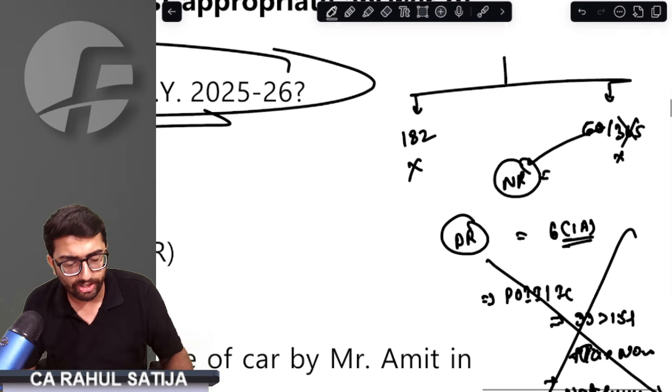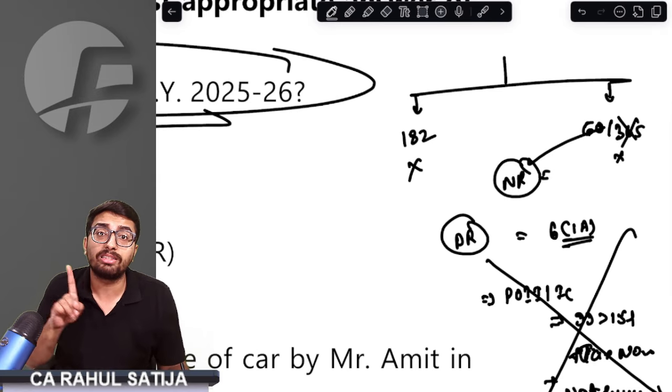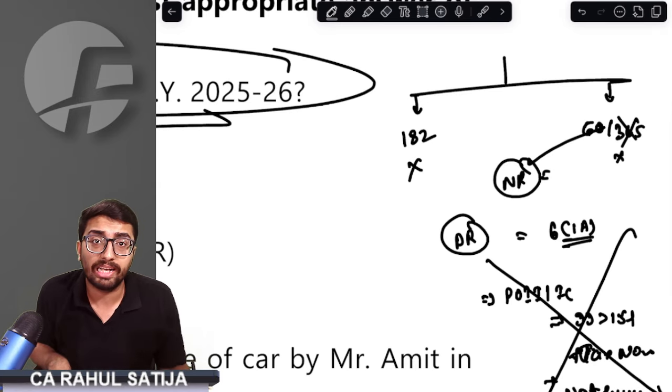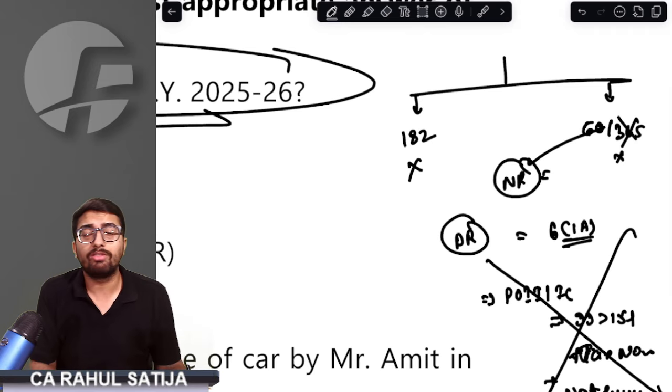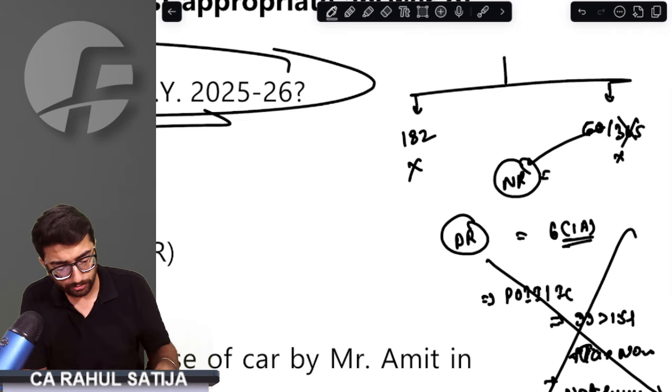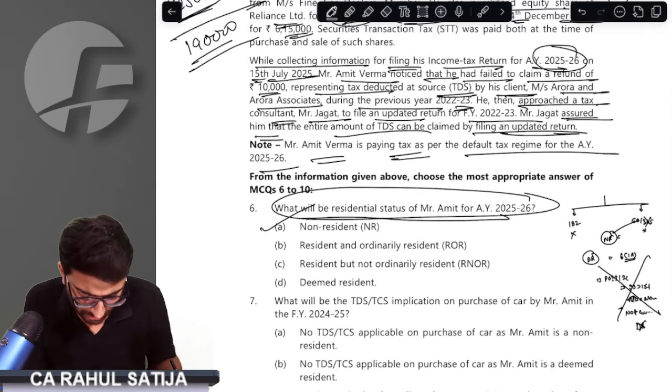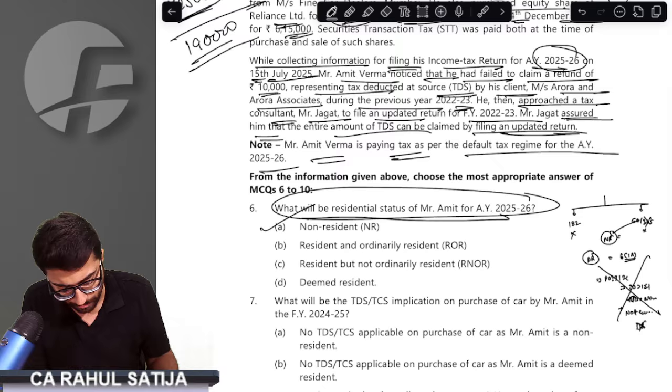For that matter, we can confidently say that he is a non-resident, and that is the most important aspect of this entire question. If you are wrong on this point now, there is no chance that you will solve this question correctly in the latter part. So he is a non-resident in this case. Perfect, sir, got that point.